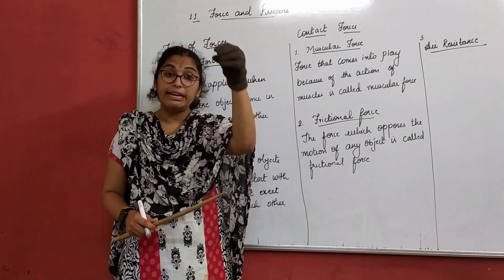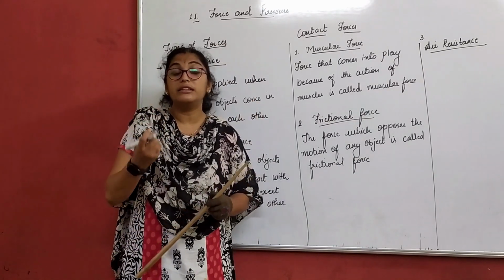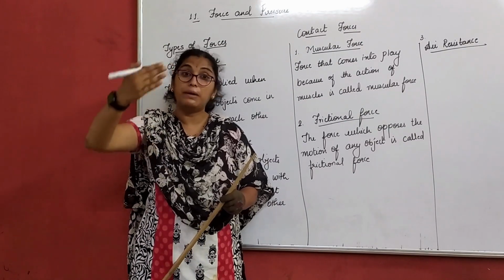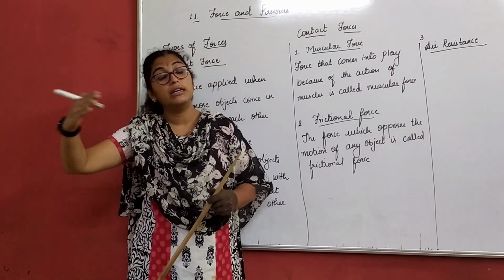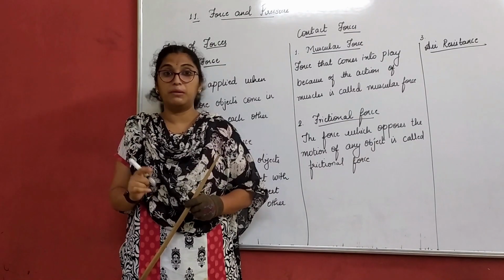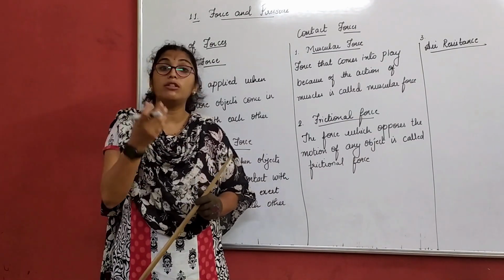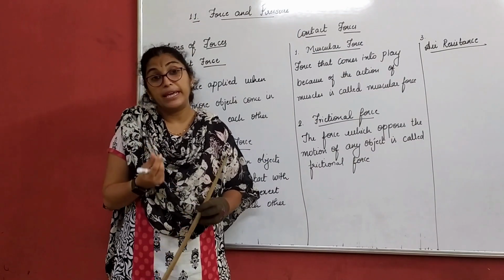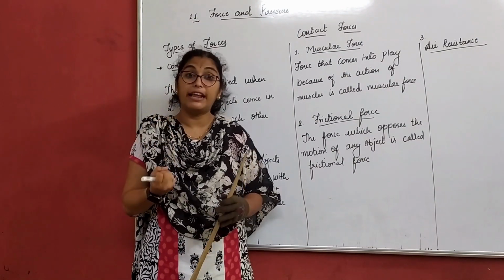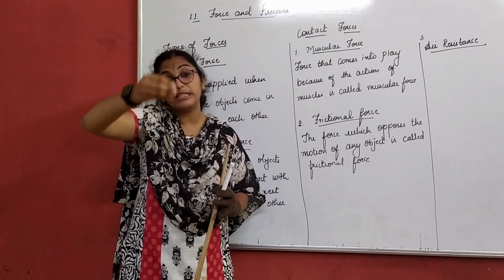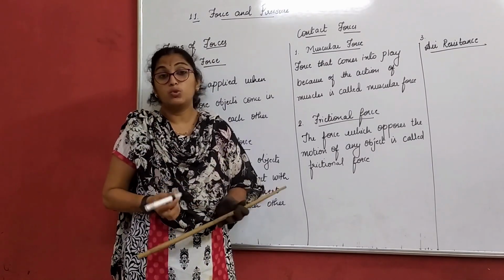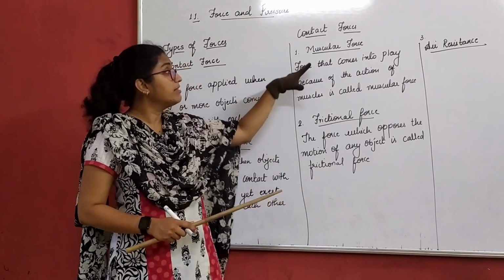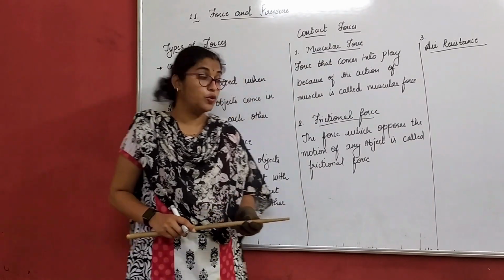When the food is entering through the esophagus, it is due to the muscular force only that the food can pass through the food pipe and go to the stomach, then the small intestine, then the further process, right? So there, our esophagus is lined with muscles that make easy contraction and relaxation so that the food gets passed very easily. That is one example of the muscular force I can tell you. So this is about the muscular force.